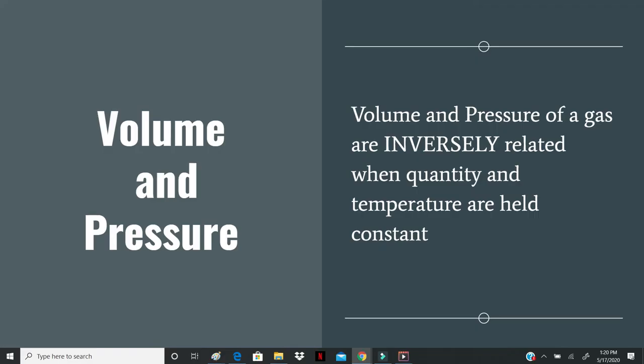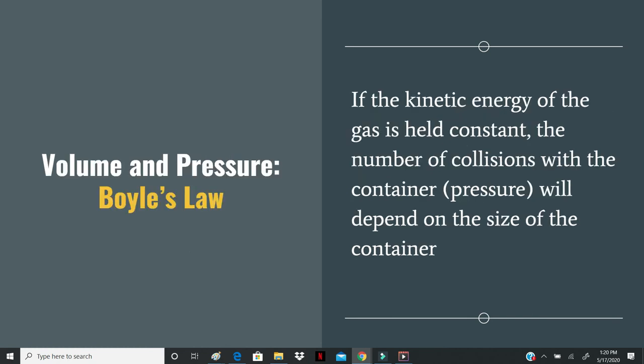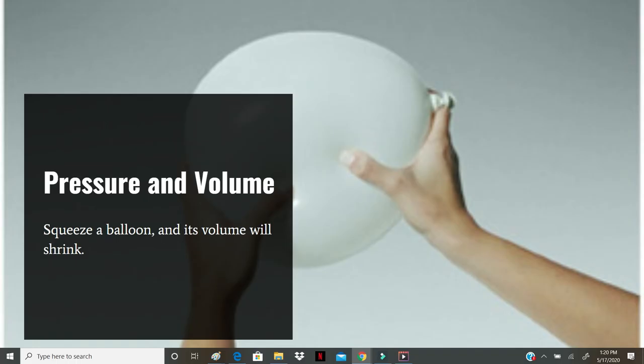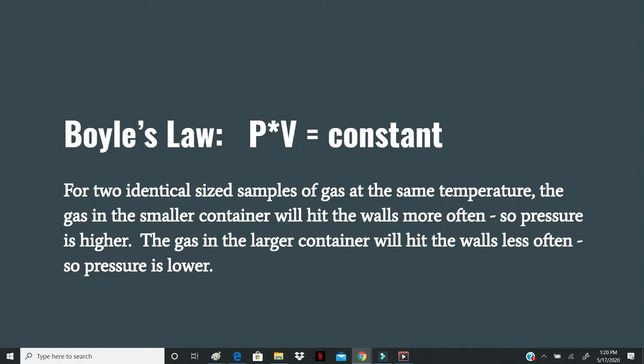All right, our final combination of properties we are going to compare are volume and pressure. Volume and pressure are inversely related when quantity and temperature are held constant. If the kinetic energy of the gas is held constant, the number of collisions with the container are going to depend inversely on the size of the container. If you picture squeezing a balloon, the more you squeeze the balloon, the higher the pressure inside the gas becomes, because the particles have less room to move around, so they're colliding with the container more often.